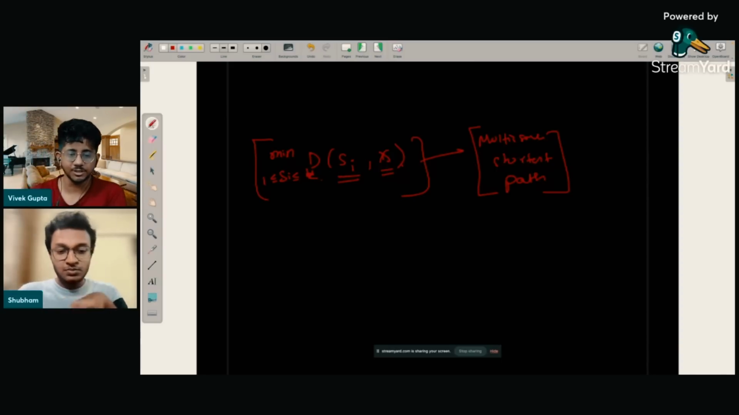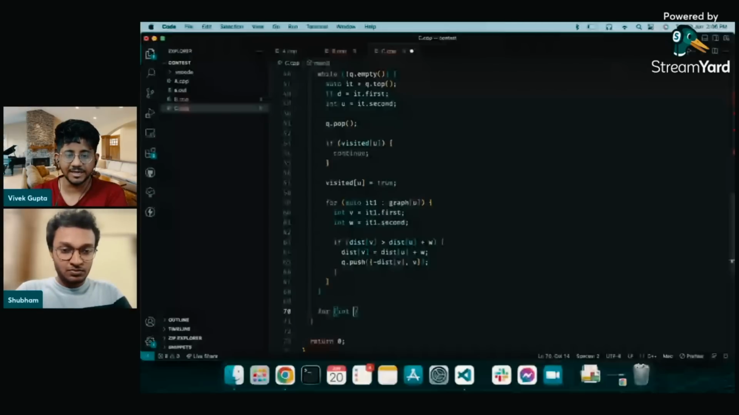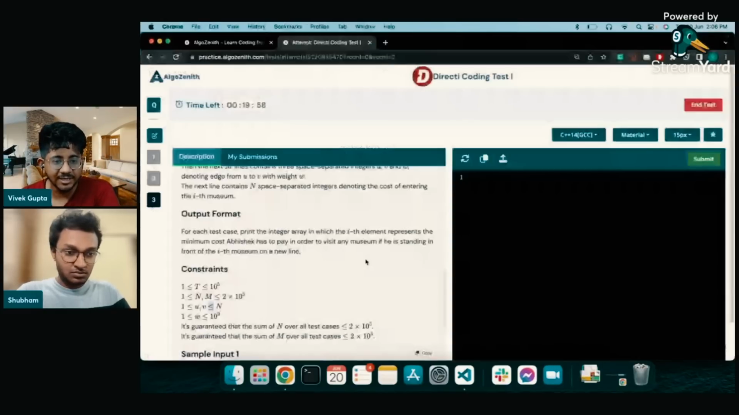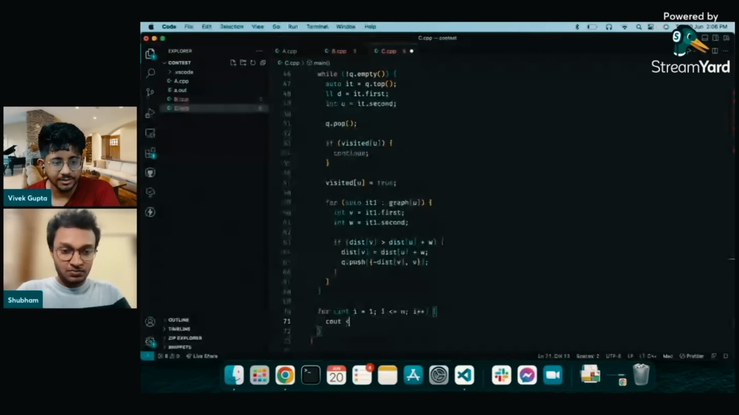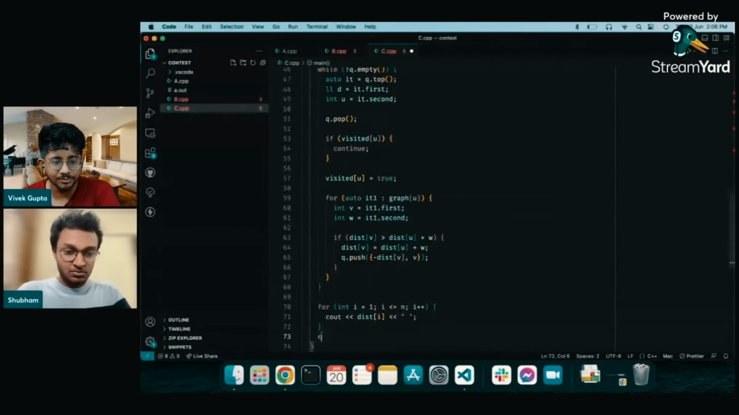And I think let's go to Shubham's code. I think he would be writing a very similar thing. What he's doing, he's writing Dijkstra, right? Okay, so he has inserted the negative of distance, node, and it's pretty standard to him now. So, direct Dijkstra problem.